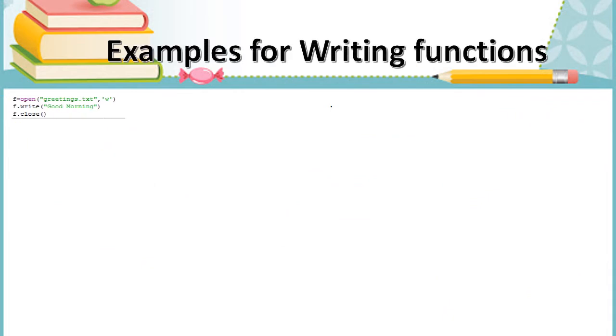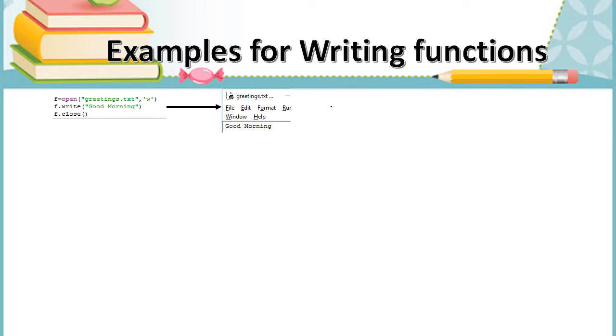Next, an example for the writing functions. See here, one file, greeting.txt, is created and we are going to write one single string, good morning, into the file greetings, and next close the file. Afterwards, you open and check the text file. After executing this program, you open and check, and good morning will be written into the greetings.txt file.